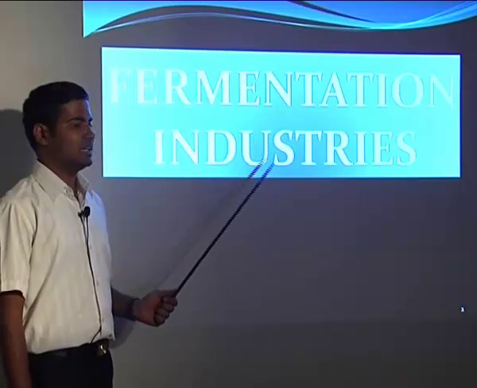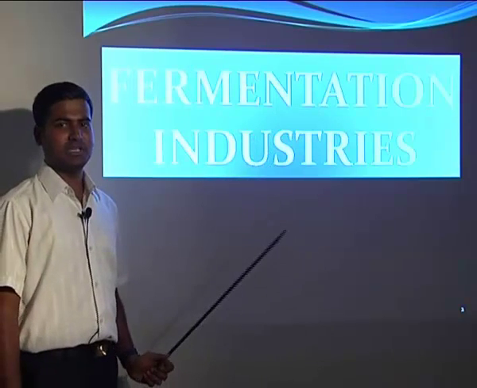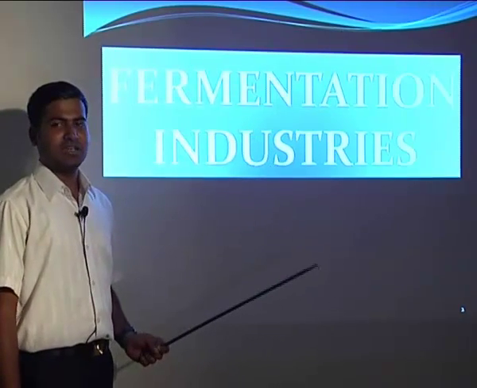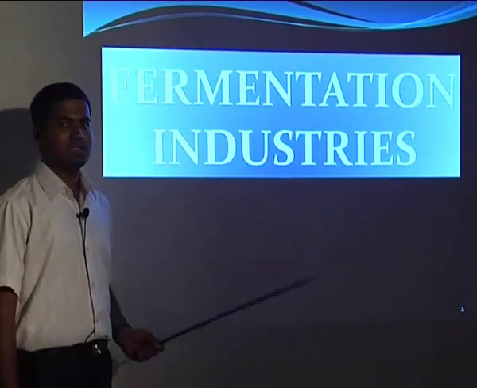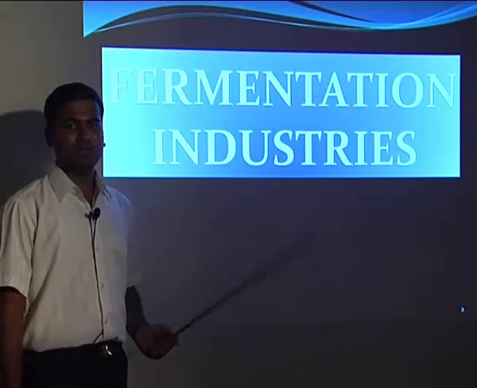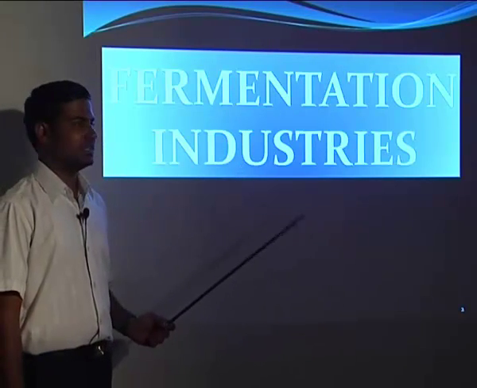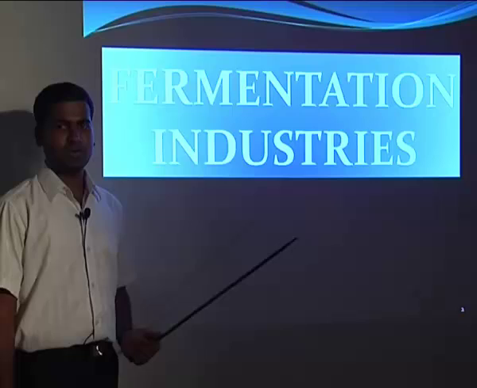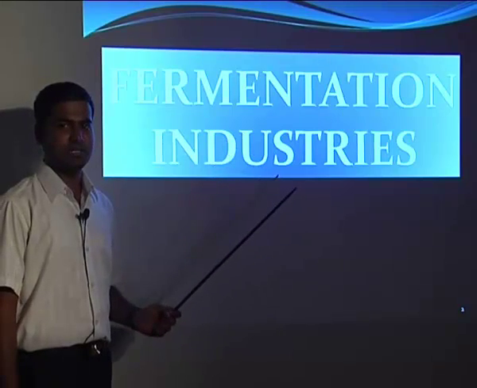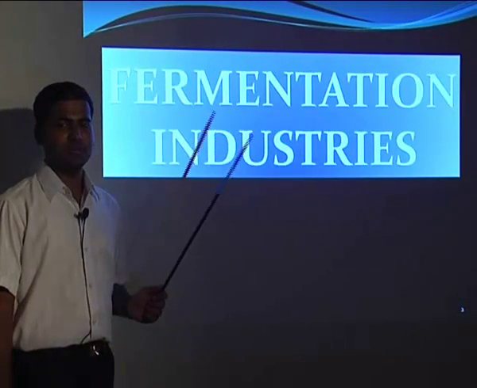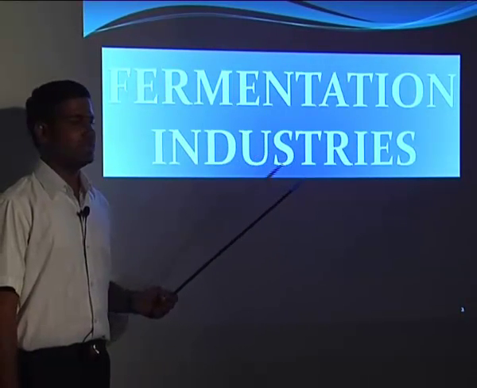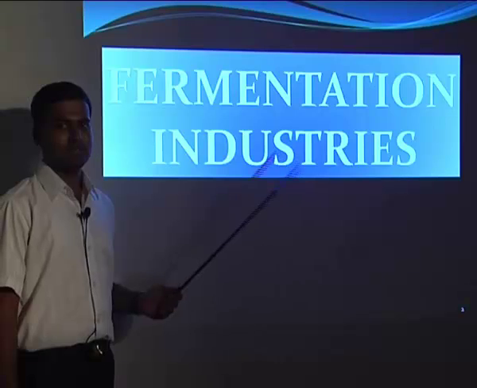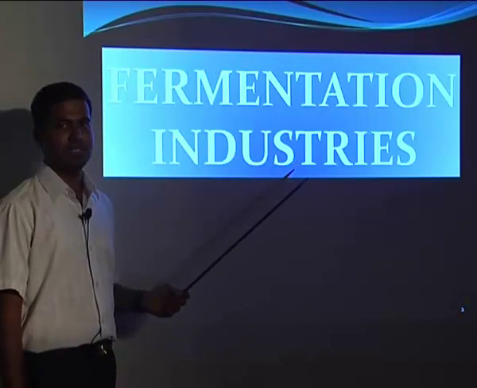So the alcohol was produced from many grains in earlier days, and nowadays we are using the fermentation technique industrially, and we are trying to produce the fermented product industrially. So earlier it was mainly alcohol which was produced by fermentation, but nowadays we can produce antibiotics, many enzymes and vitamins, many products with the help of fermentation.